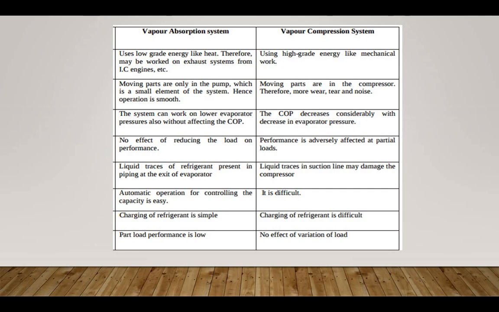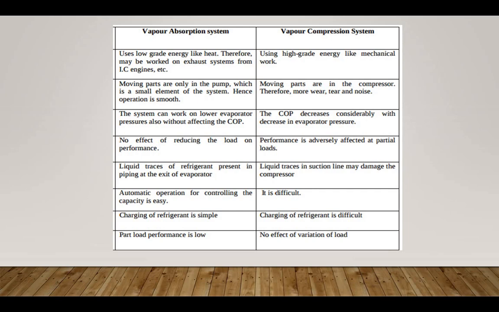Also there are some other comparisons. Wear and tear is more in the vapor compression system and less in the vapor absorption system. Also, leakage of refrigerant is more likely in the vapor compression system, but in the vapor absorption system there is no chance, as there is no compressor or any reciprocating components that cause leakages.